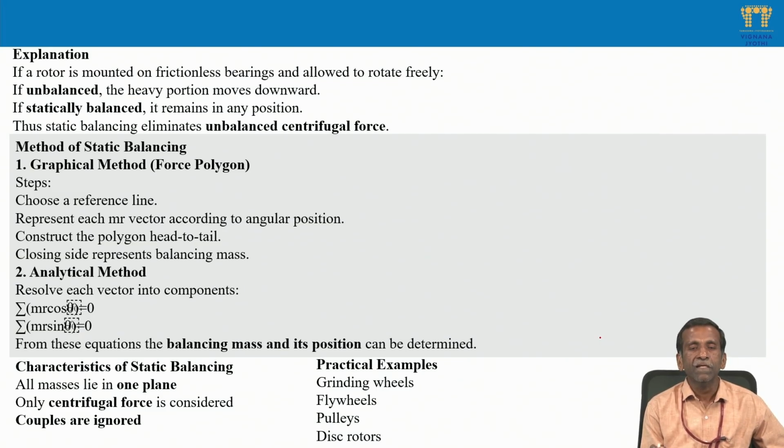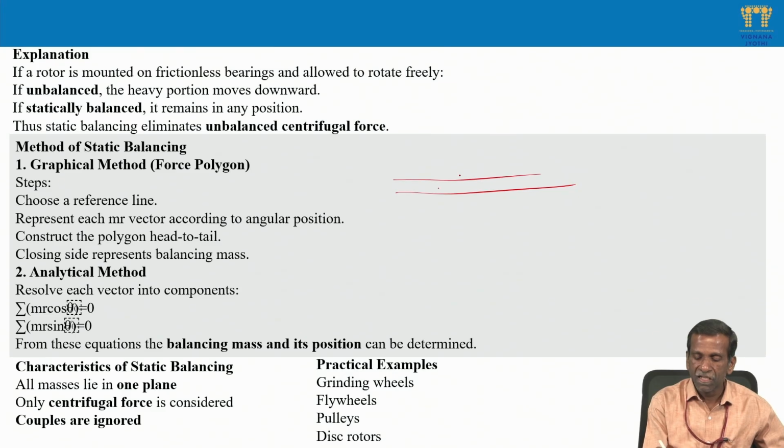So how can we make it balanced if there are any unbalanced forces present? There are two methods: one is the graphical method, the second is the analytical method. In the graphical method, a number of unbalanced forces are acting in different directions. Suppose 1, 2, 3, with radii of rotation R1, R2, R3 from the central axis, and masses M1, M2, M3.